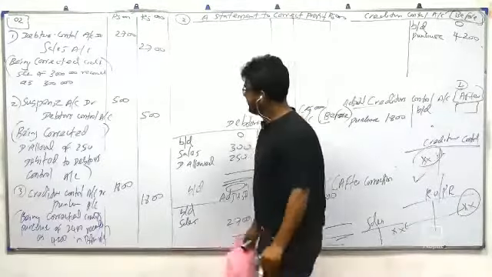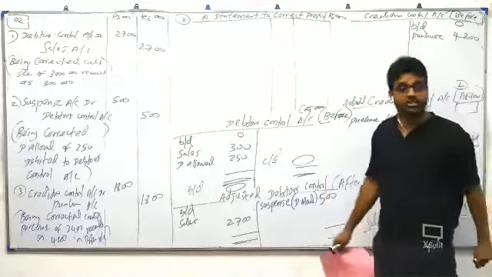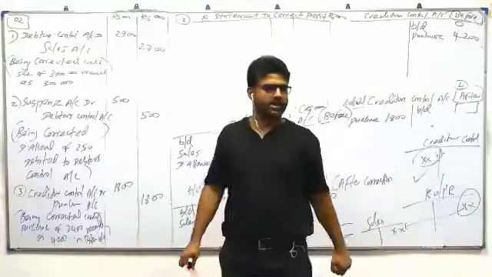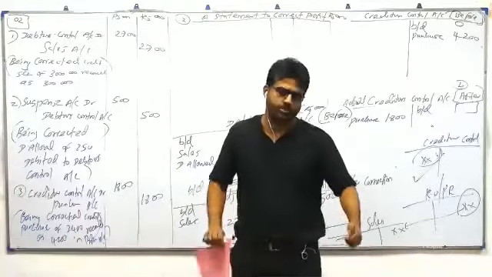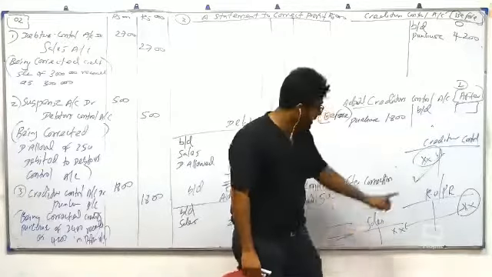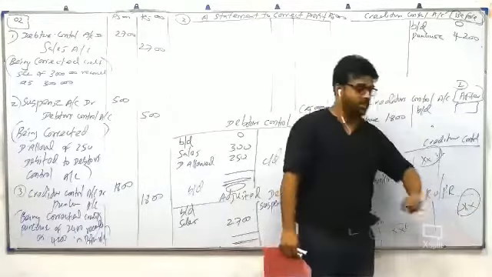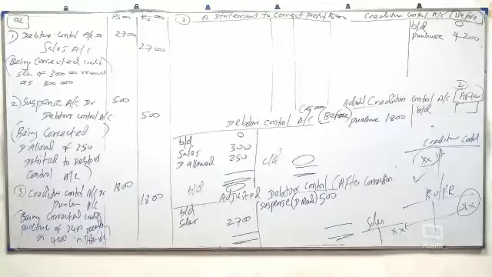Correction for that, I will dictate it. Correction number 4: sales account debit, how much? 20,000. Sales account debit 20, return outwards account credit 20, no suspense. Why return outwards? Because before it was not recorded in the correct account. If it was not recorded in the correct account, our duty is to record it in the correct account.